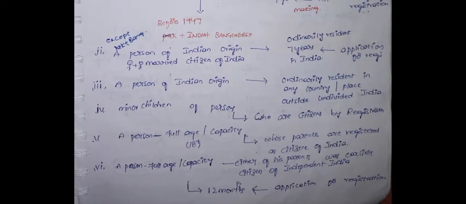The persons who become Indian citizens by registration, their minor children also become Indian citizens by registration. A person who has attained 18 years, meaning full age or capacity, whose parents are registered as citizens of India, will also become an Indian citizen by registration. The last one is a person who has attained 18 years of age, meaning full age or capacity, either of whose parents was earlier a citizen of independent India. Either of his parents means father or mother, but before the application for registration he should have lived in India for 12 months.